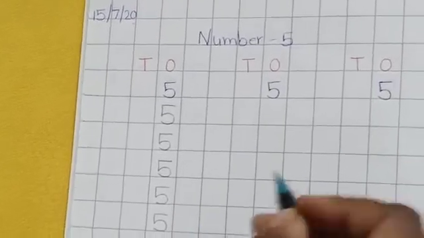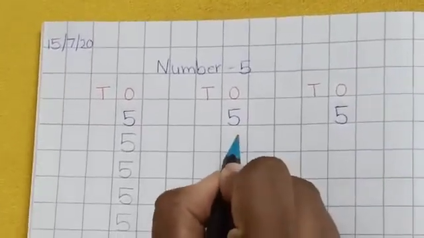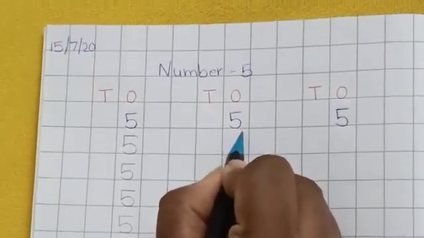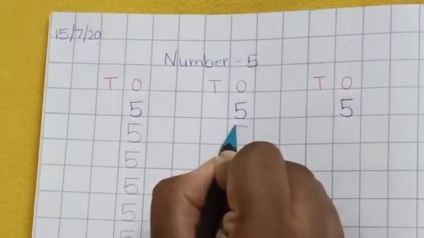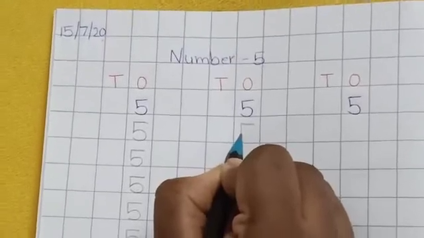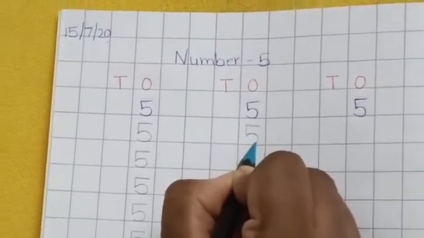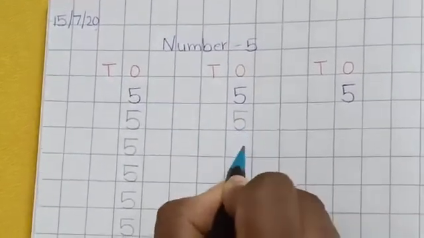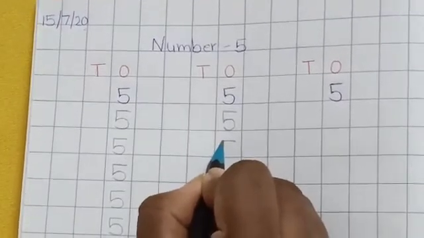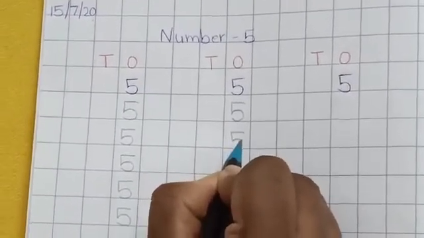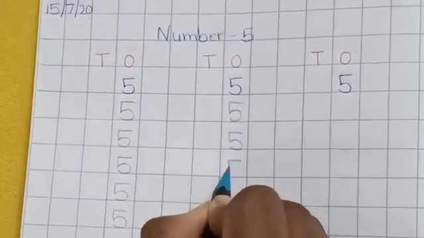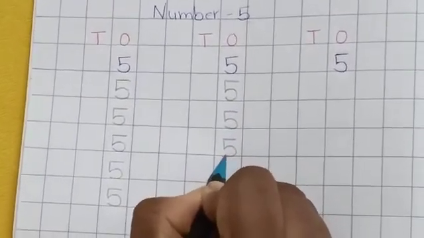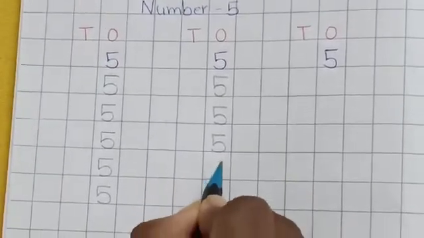Number 5. Let's again write. Leaving some space from above the line, we will make a sleeping line like this, standing line, and a reverse C curve touching the below line. Sleeping line, standing line, reverse C curve touching the below line.